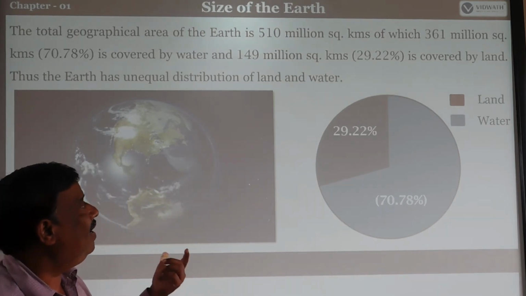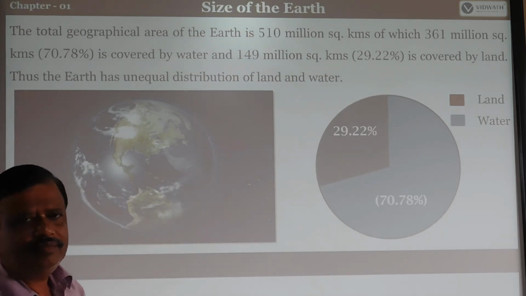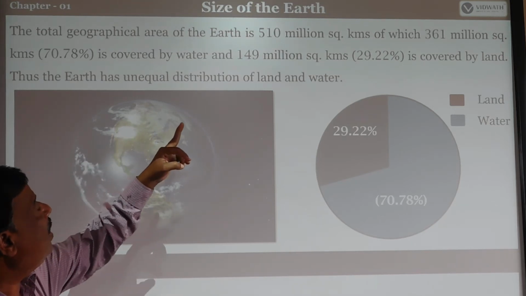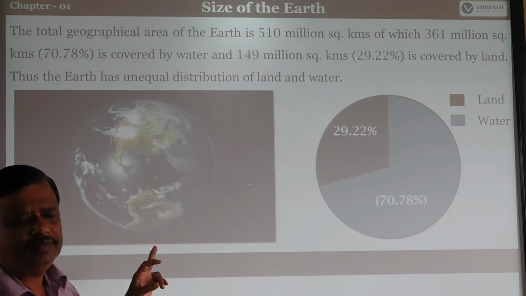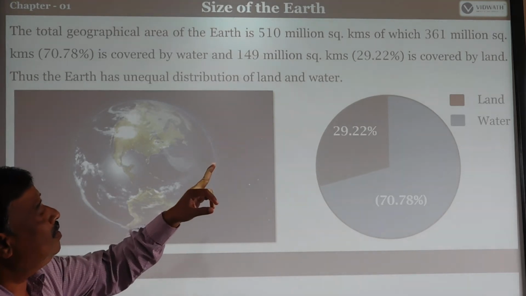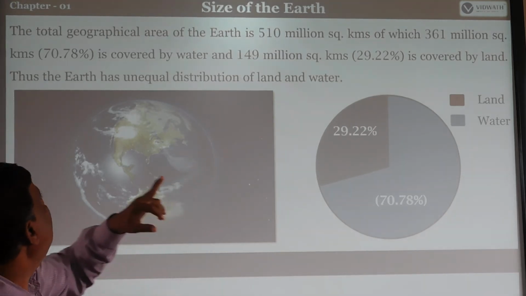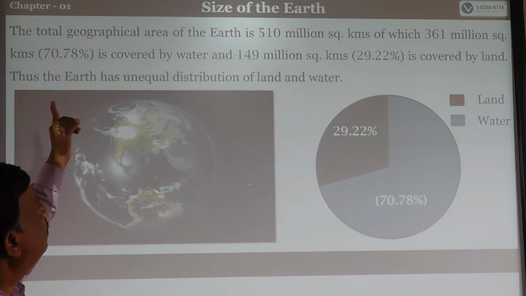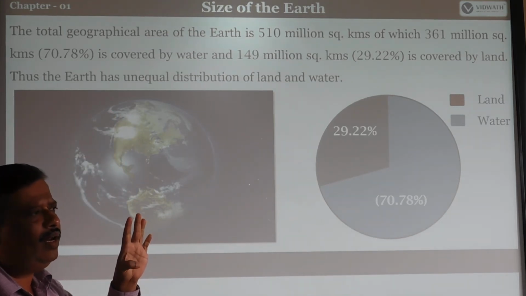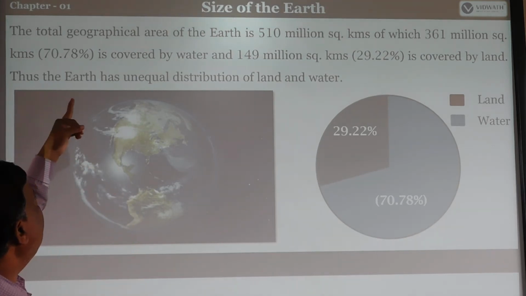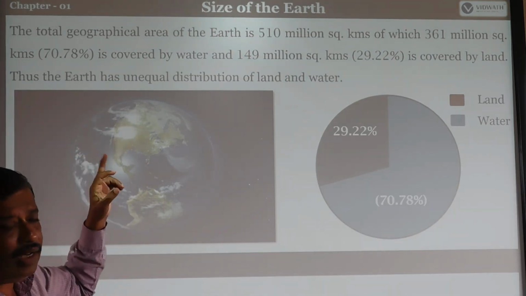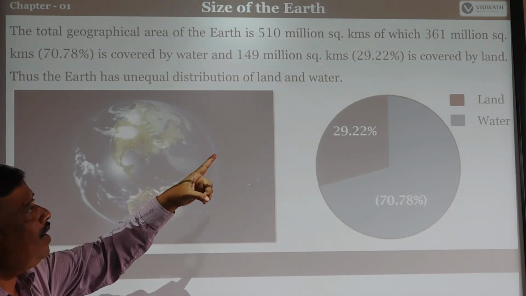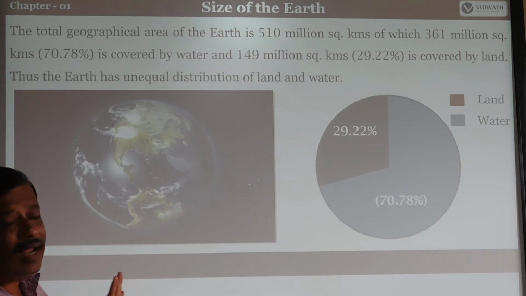Okay, but here our world's total geographical area is 510 million square kilometers. Of which 361 million square kilometers, 70.78%, is covered by water. See the clear picture of water covered by our Earth. 70.78% is covered by water, and the remaining 149 million square kilometers, that means 29.22%, is only covered by land.